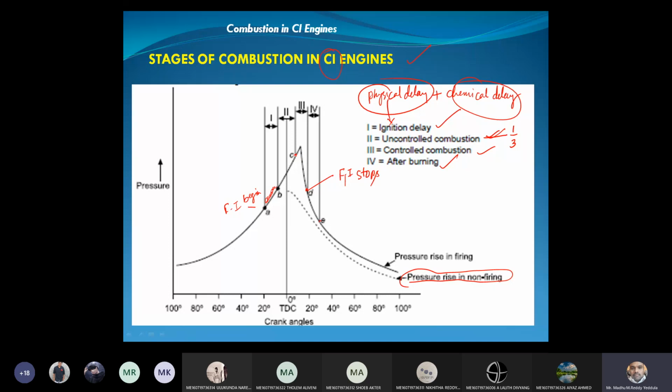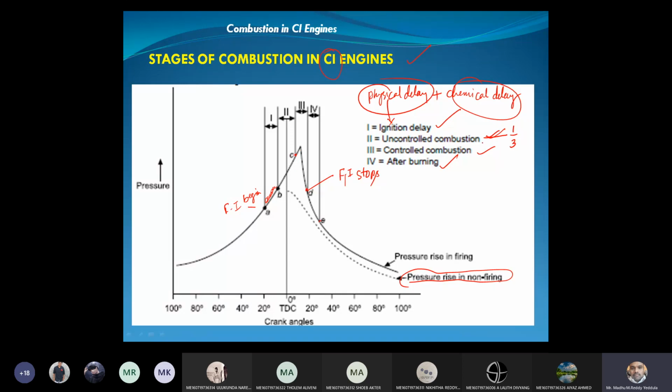Now at point C, we can control the rate of combustion by varying the pressure, because till the point C, whatever the fuel present inside the engine cylinder, it's completed already. It's burned completely. Now from C to D, whatever fuel we are injecting will burn instantaneously. There is no question of accumulation or storage. So whatever fuel is injected will be burned instantaneously. Therefore, this can be controlled.